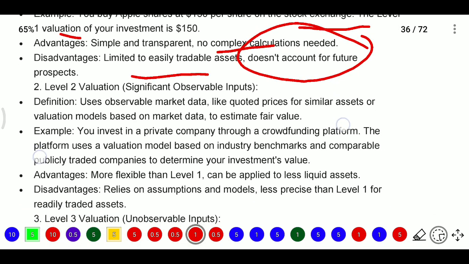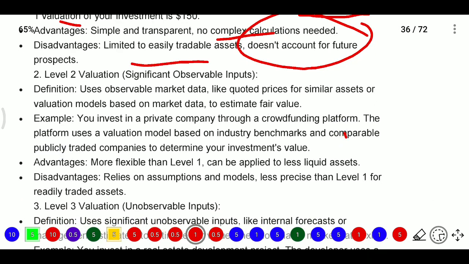Next, level 2 valuation. Here, significant observable investments. Here we do not have an active market for those shares. For example, in the above example, Apple shares are actively traded because they have a market. If those Apple shares do not have a market, we need to see a similar asset, which is Samsung company.